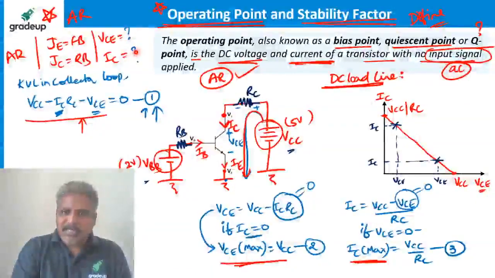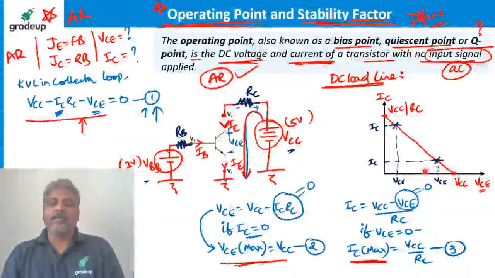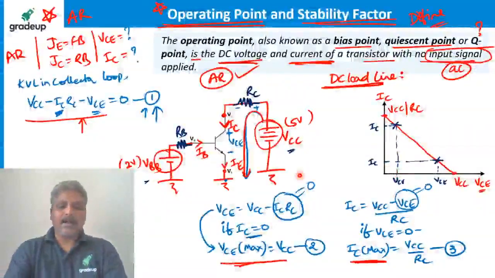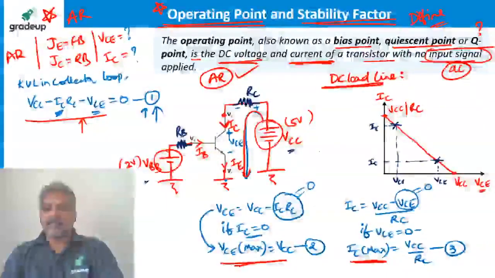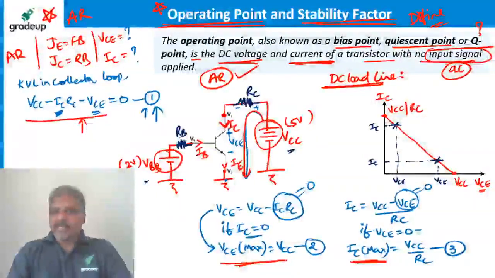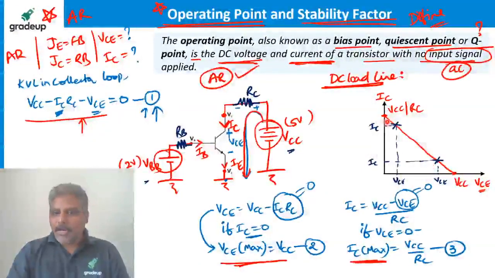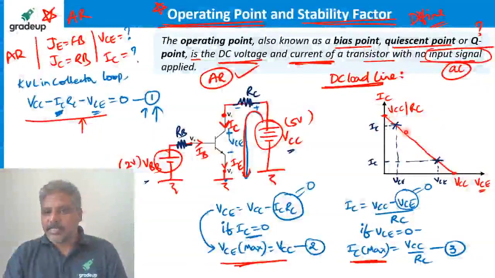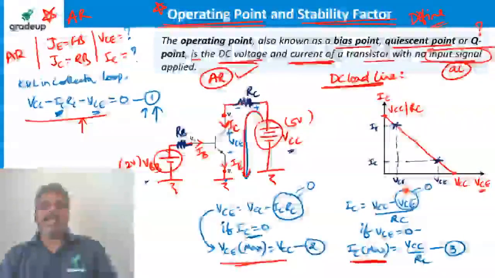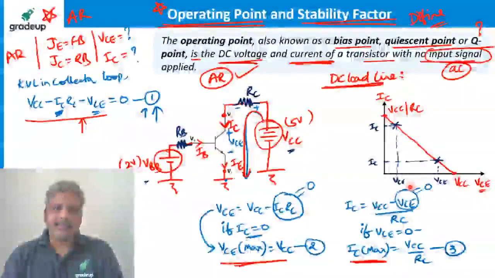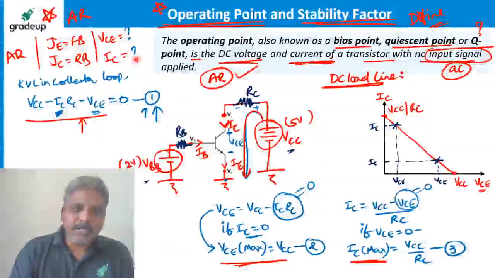Like this, some voltage, some current on this line. How many points can I take like that? Come on, anybody? If a point on this line corresponds to the active region, some voltage, some current, how many points can I take? Infinite points. Then how much is the voltage and current, sir?